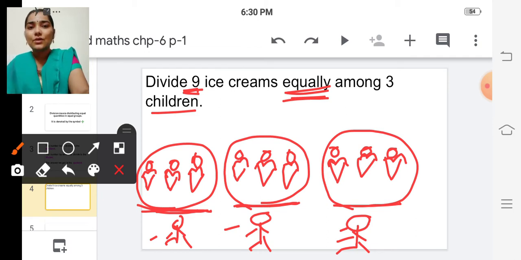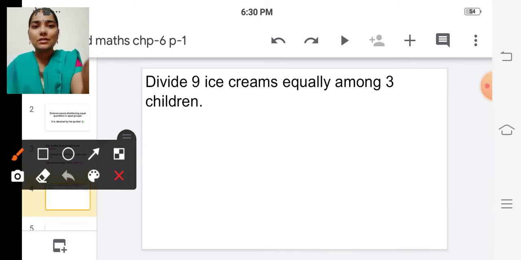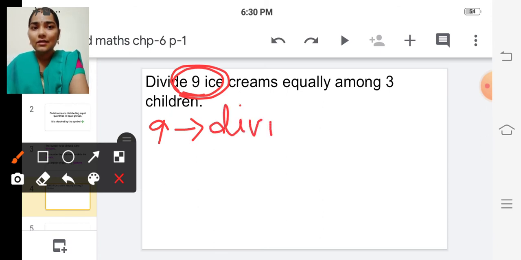Now we are going to write in the division form. Here, which one is the dividend? The total number of ice creams, the number to be divided. We have divided 9 ice creams, isn't it? So 9 is the dividend.